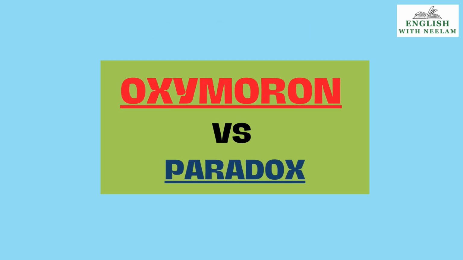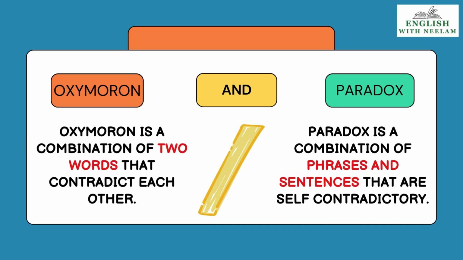Now the next literary device is oxymoron. Now children, because both paradox and oxymoron are contradictions, let us first understand the difference between the two. What is an oxymoron? Oxymoron is a combination of two words that contradict each other, whereas a paradox is a combination of phrases and sentences that are self-contradictory. Paradox I have already explained to you. Now see the examples for oxymoron.